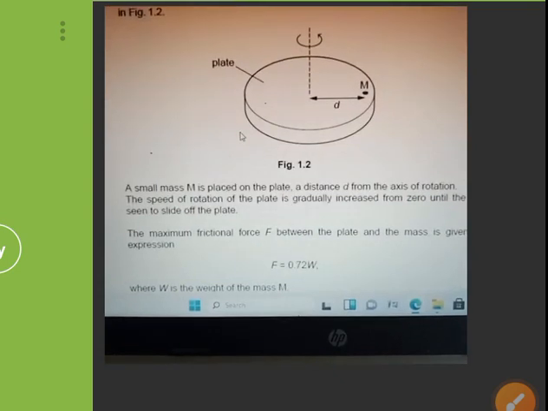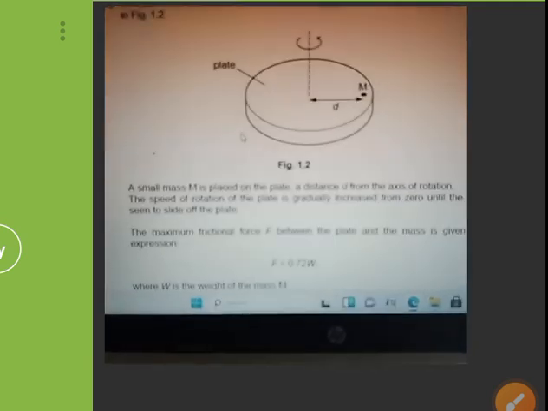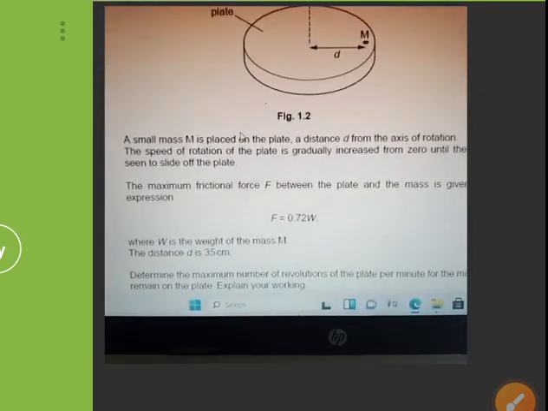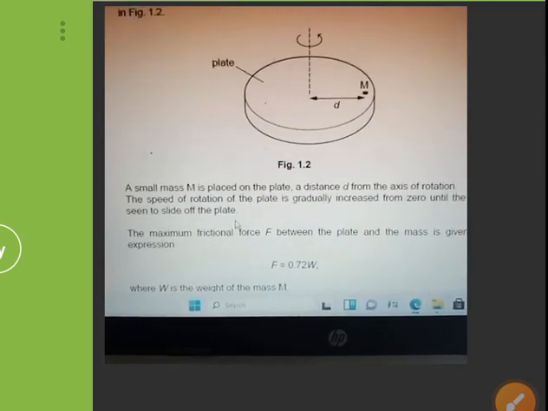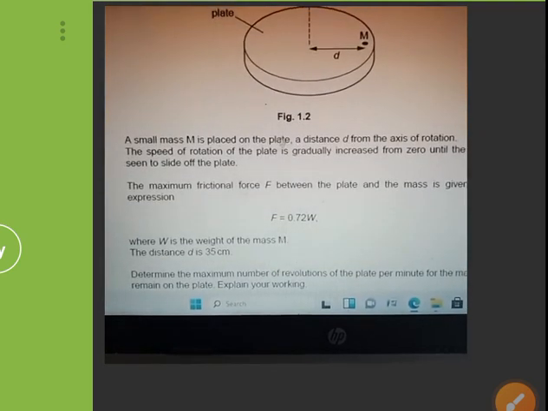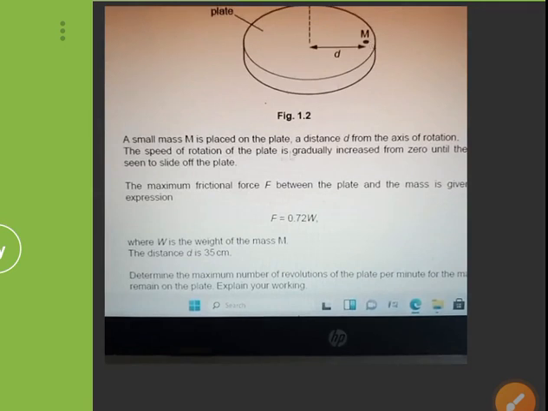A horizontal flat plate is free to rotate about a vertical axis through its center as shown in Fig 1.2. So I hope you can see this diagram. A small mass M is placed on the plate. So here's the small mass, a distance D from the axis of rotation, or from the center here.